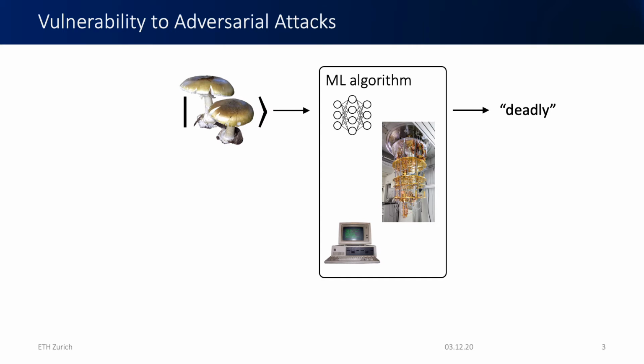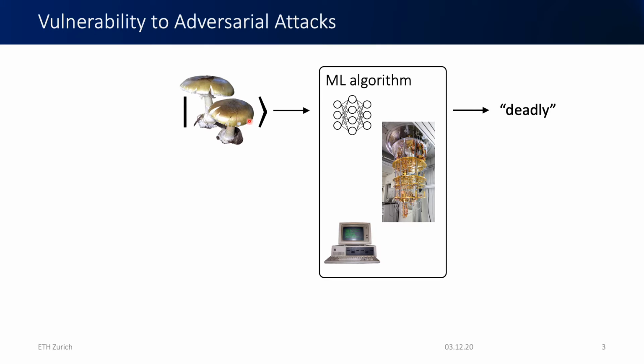It has been shown, both classically and quantumly, that machine learning algorithms are vulnerable against adversarial attacks. An adversarial attack is a type of attack where an adversary aims to fool a classifier by slightly perturbing an input in order to trigger the classifier to make a wrong prediction. In this example with a mushroom, the goal is to identify whether this mushroom is deadly or edible.